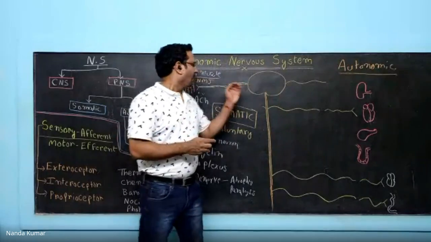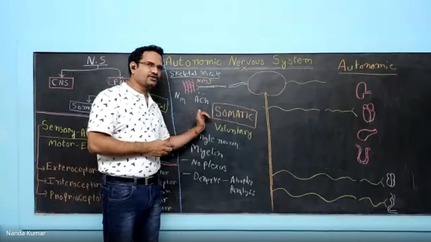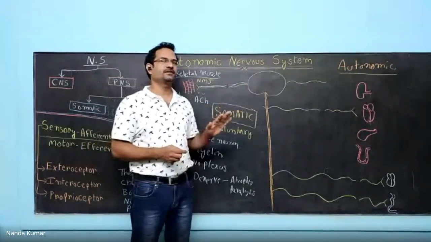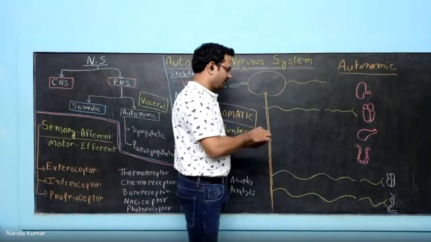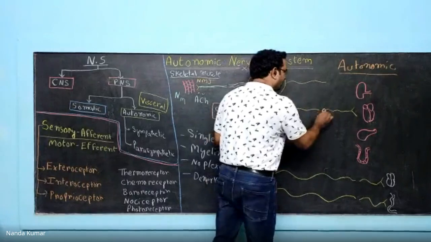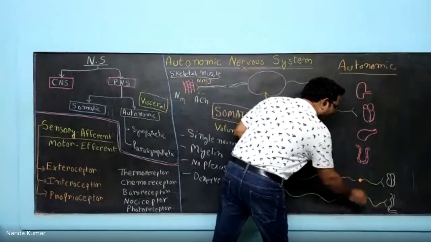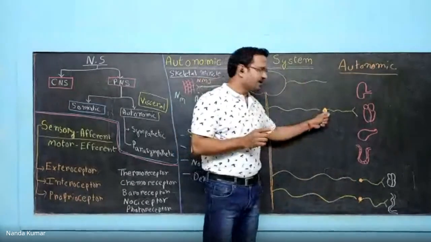Now, let us see the differences between somatic and autonomic. Unlike somatic, it is not a single neuron in case of autonomic nervous system. Usually, there is something called a ganglion. Understand this word ganglion.